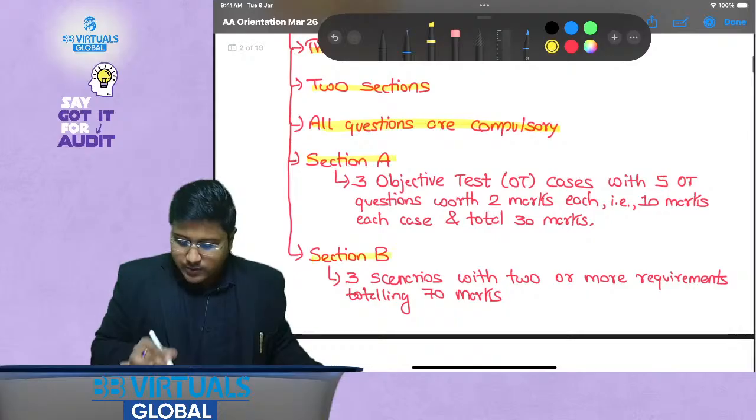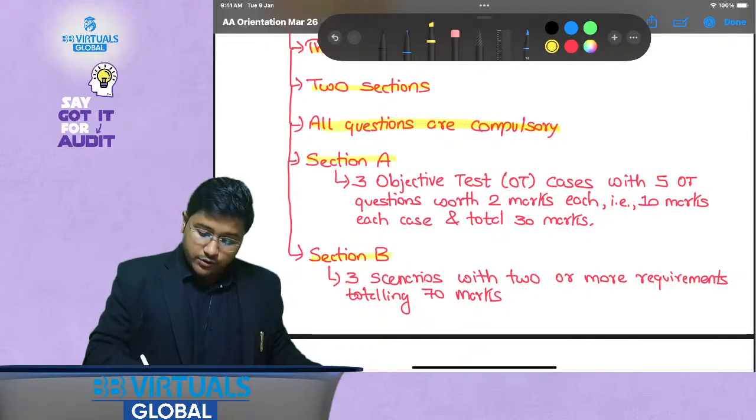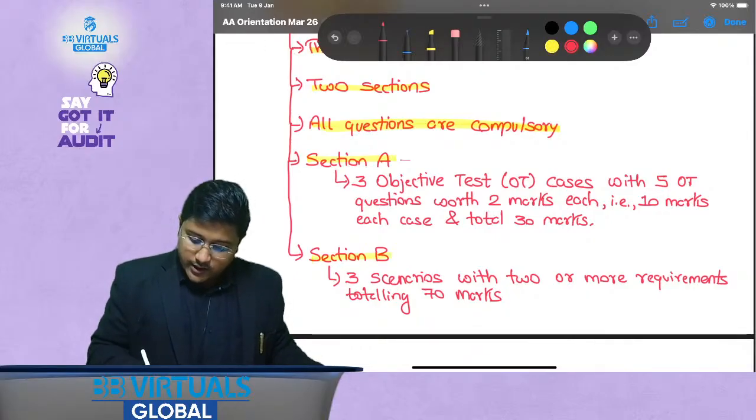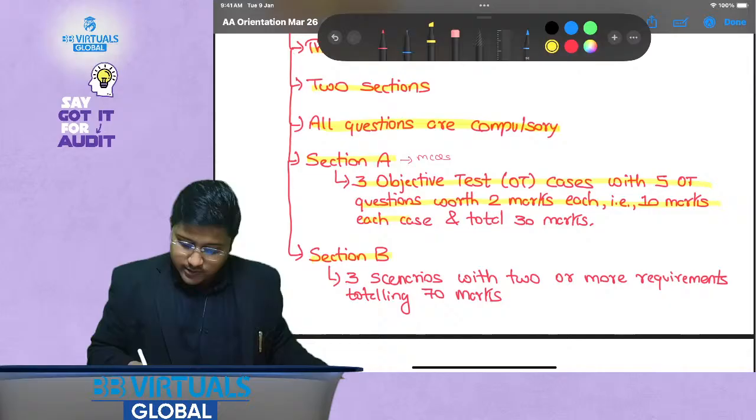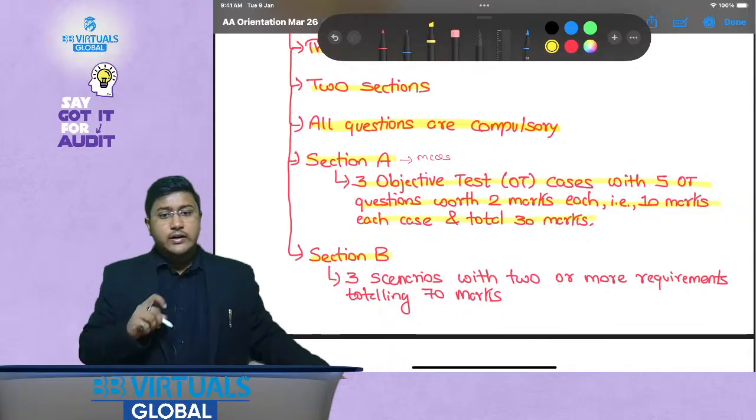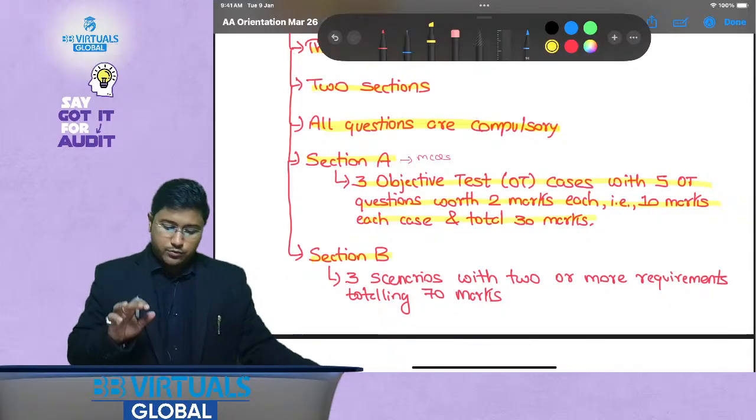Section A and Section B. Section A is for MCQs. It has 3 objective test cases with 5 objective type questions worth 2 marks each, that is 10 marks per case, and there would be a total of 3 cases, so a total of 30 marks. I hope this is clear.